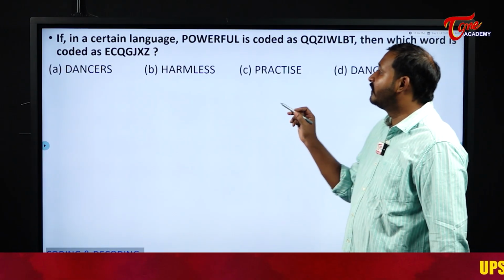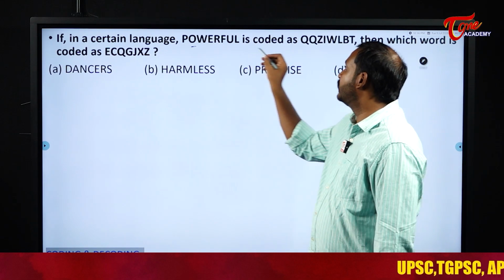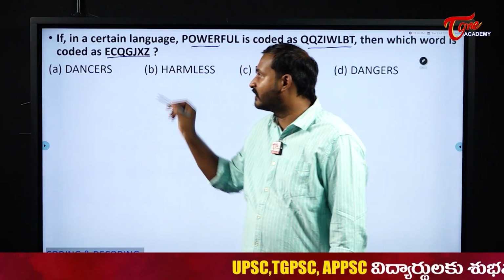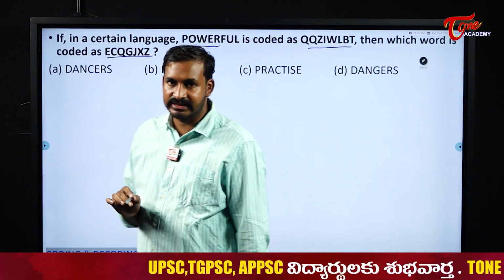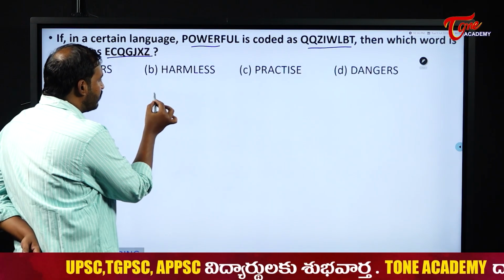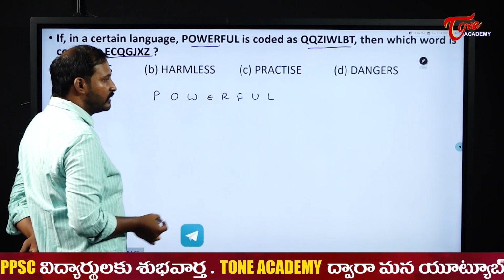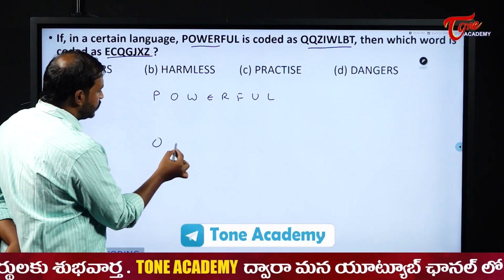Now next, in a certain code language, powerful is coded as something like this. Then which word is coded as this one? So please observe here, students, the same thing which we need to do here. Powerful. It is coded as what? QQZIWLBT.